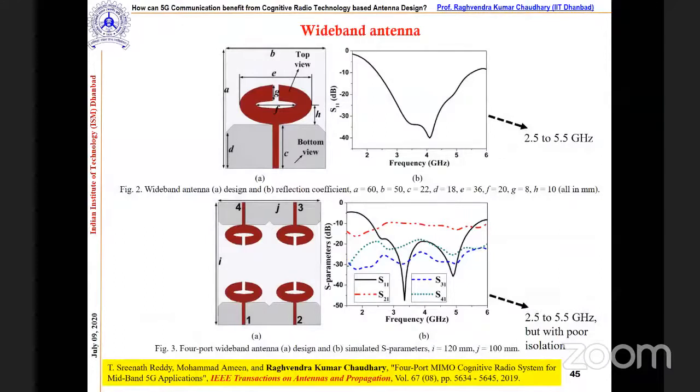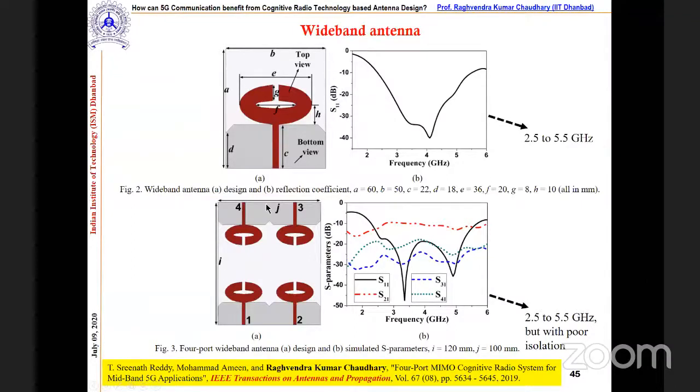As per the requirement I told you, we first need a wideband antenna. Because we have sufficient expertise in our lab, we were already working on wideband antennas and different kinds of antennas. So we developed this wideband antenna, and you can see it has a pretty good bandwidth, from 2.8 to around 5.5 gigahertz, so this is 2.5 to 5.8, as written here. This bandwidth is pretty large, and we can cover 5G applications, particularly sub-6 gigahertz.